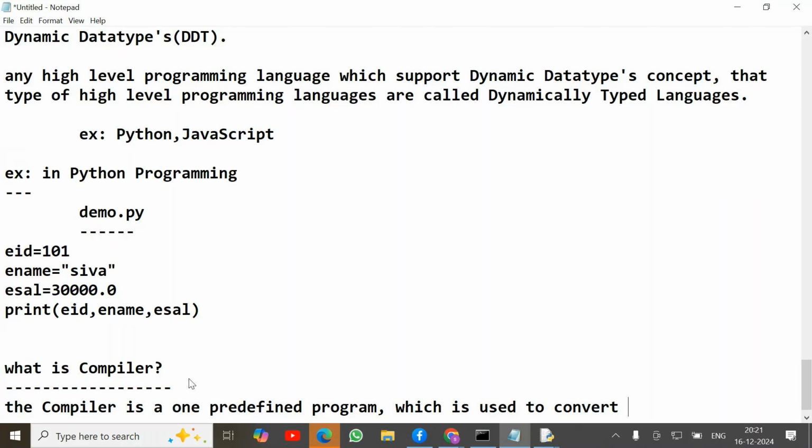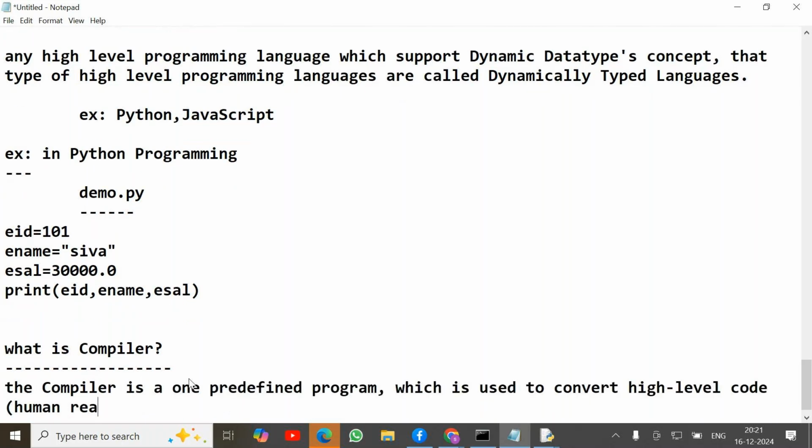The compiler is a predefined program which is used to convert high level code, that means human readable format, into machine level code, that means machine understandable format.